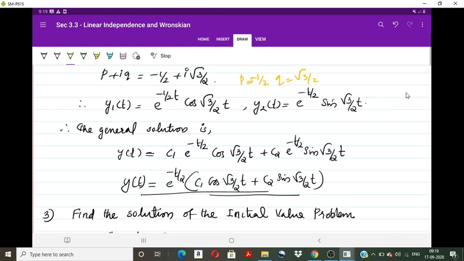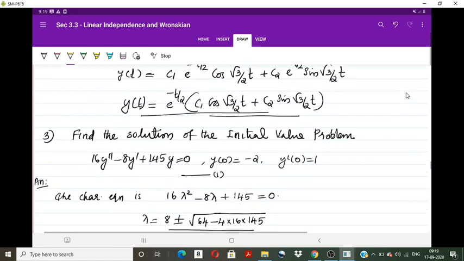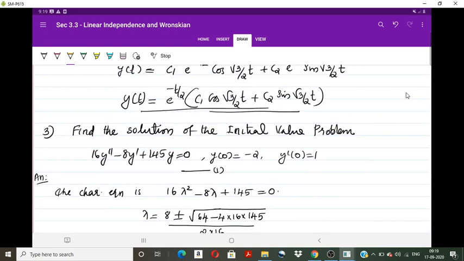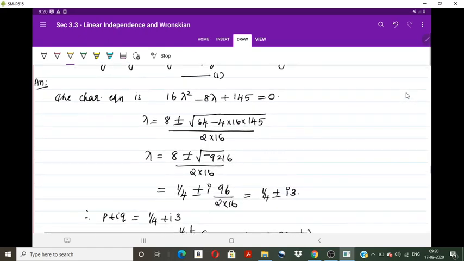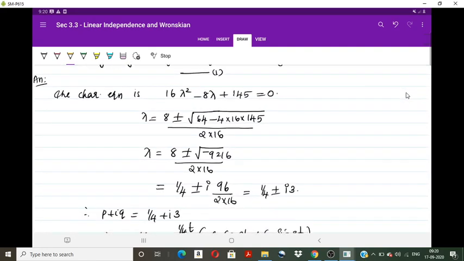Now we move to the next problem. Find the solution of the initial value problem 16y double dash minus 8y dash plus 145y equal to 0 such that y of 0 equal to minus 2, y dash 0 equal to 1. The characteristic equation is 16 lambda square minus 8 lambda plus 145 equal to 0. So by calculating the roots, we get lambda is equal to 1 by 4 plus or minus 3i. So p equal to 1 by 4, q equal to 3.